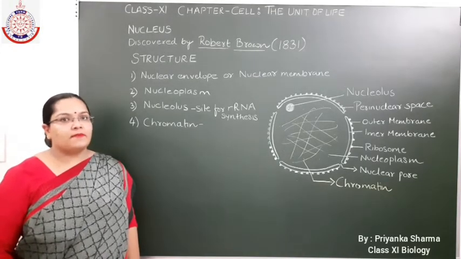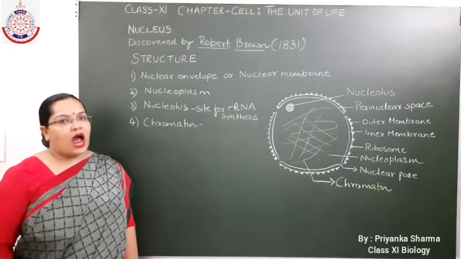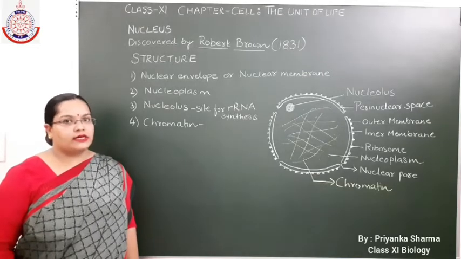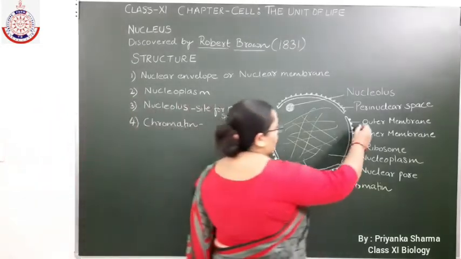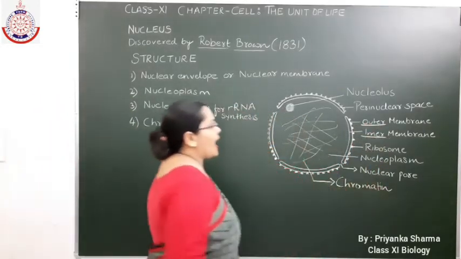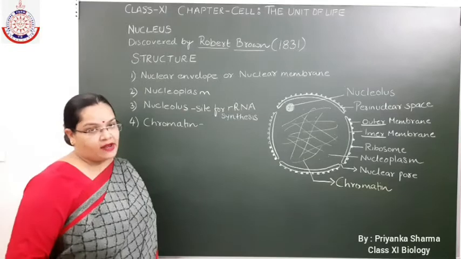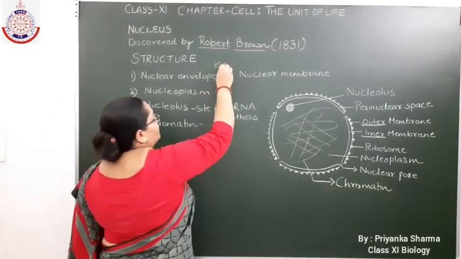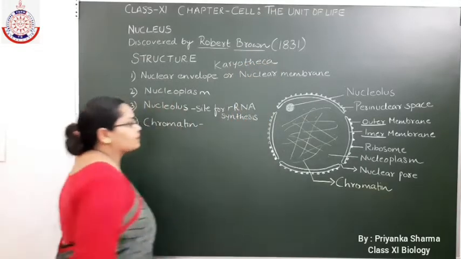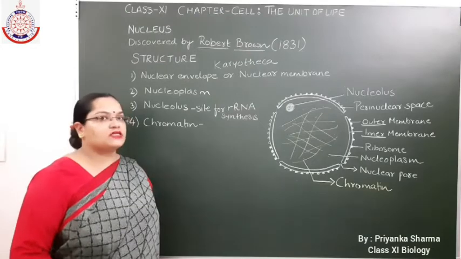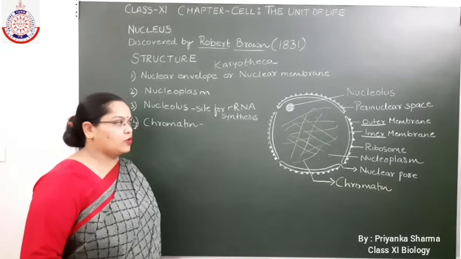As it is a double membrane bound cell organelle, two nuclear membranes are present around the nucleus, that are the outer nuclear membrane and the inner nuclear membrane.